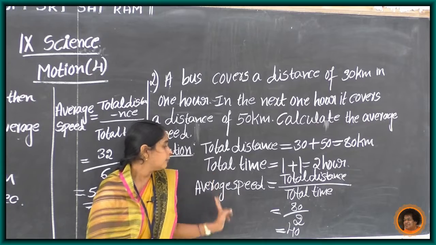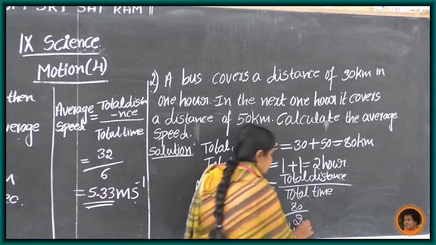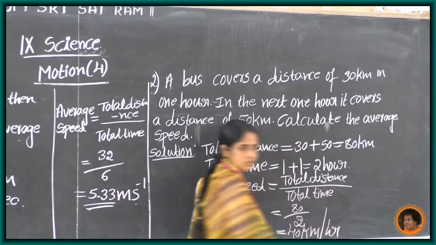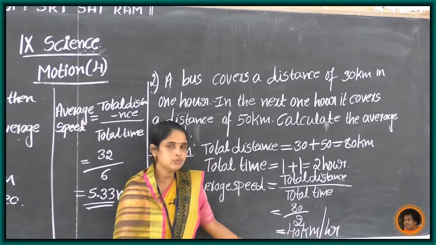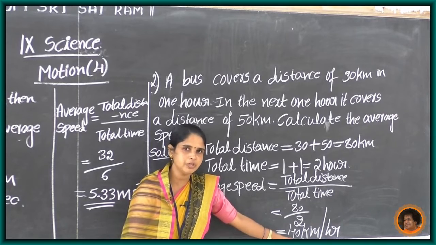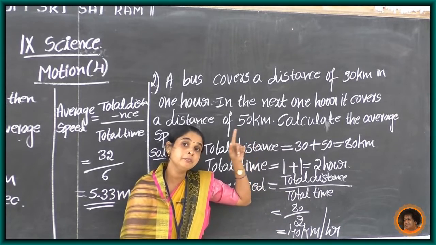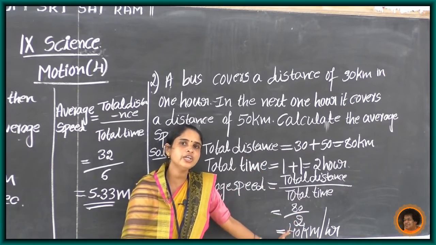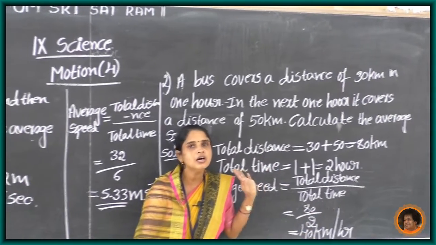So here average speed equals 40 kilometer per hour, not meter per second, because distance traveled is in kilometers and time is in hours. So the unit is kilometer per hour.